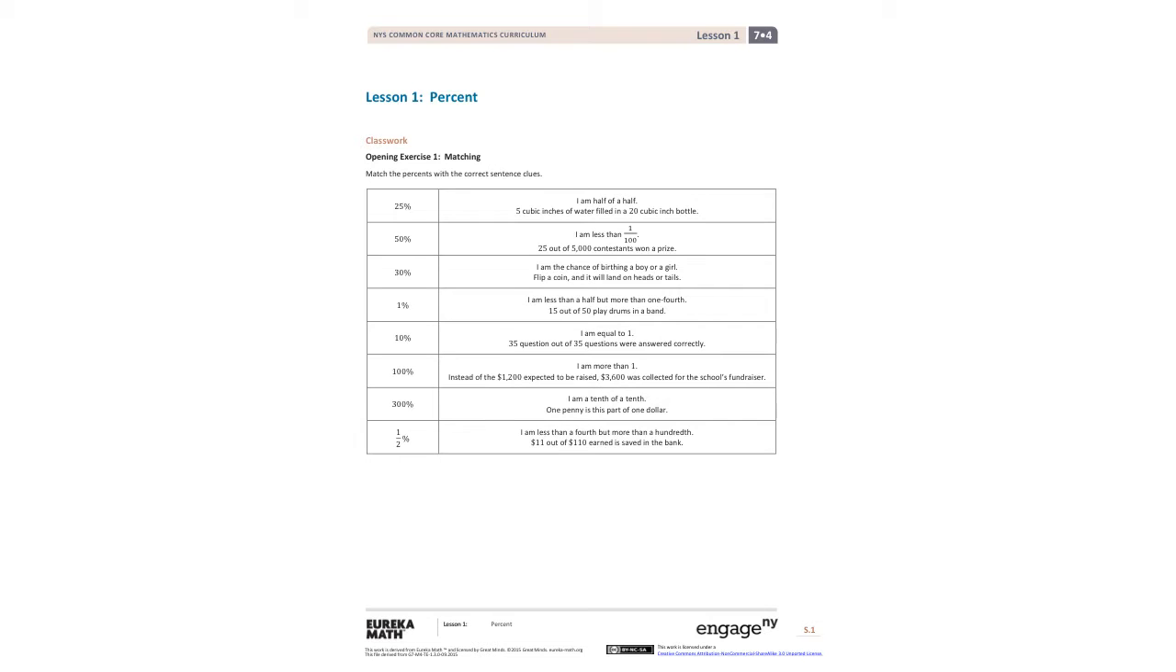Hello, 7th grade. This is Miss White, and today we're doing lesson 1%. So our opening exercise here is matching. We're going to match the percents with the correct sentence clues. So let's look at our first sentence clue.